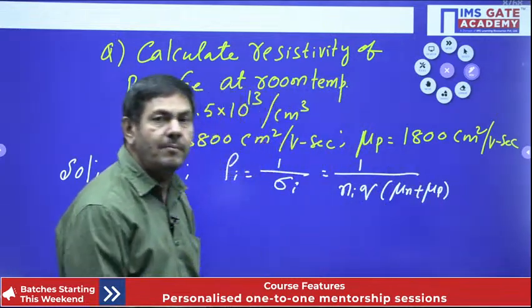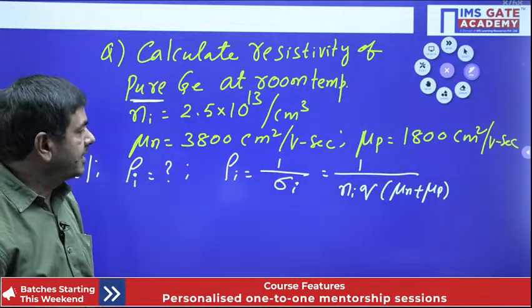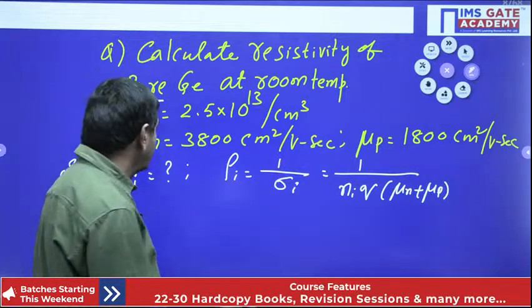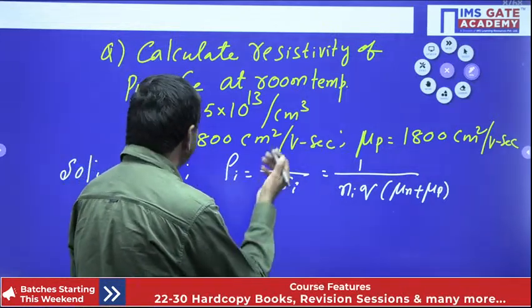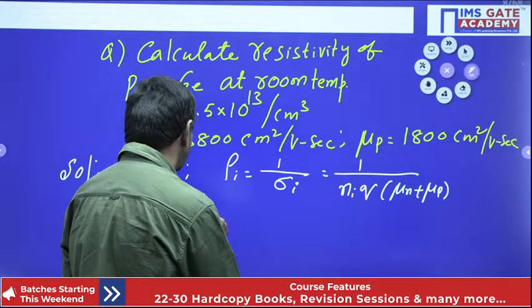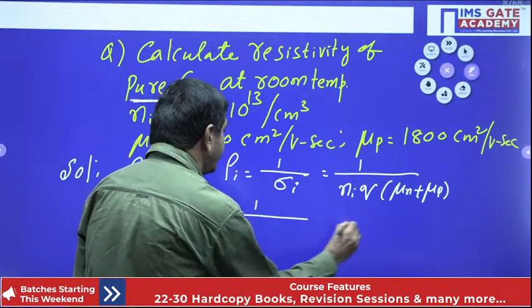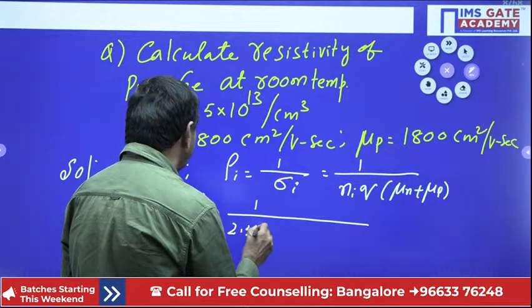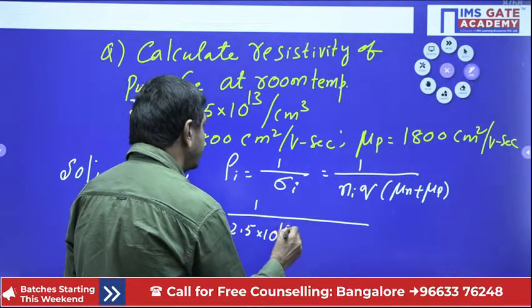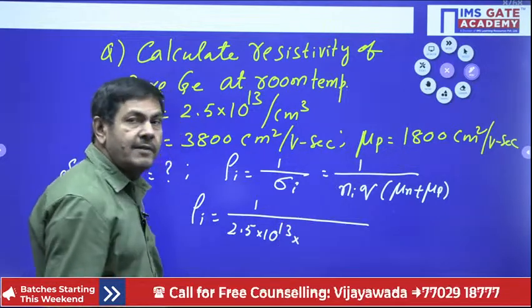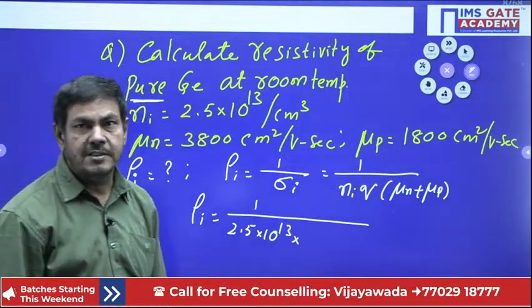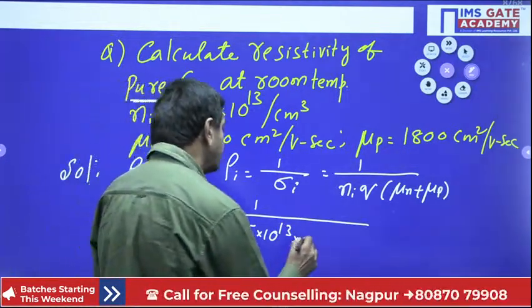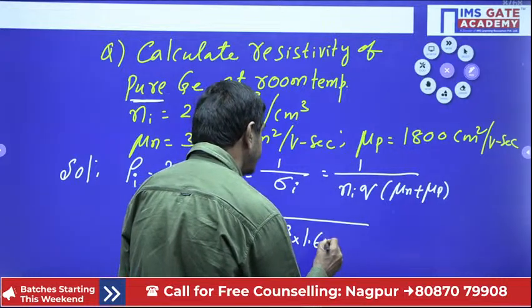Using this formula directly, you can determine the intrinsic resistivity of this pure germanium by substituting the values. Ni is given as 2.5 into 10 power 13. The Q value we know very well, the charge of electron is 1.6 into 10 power minus 19.